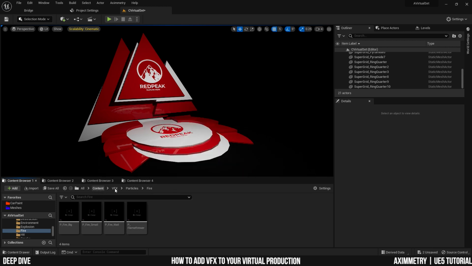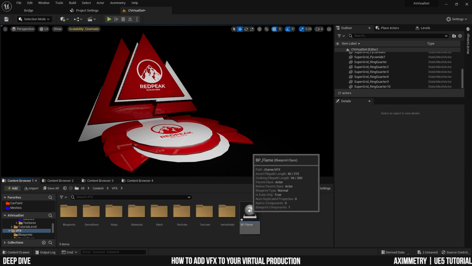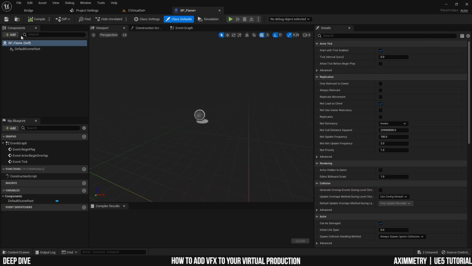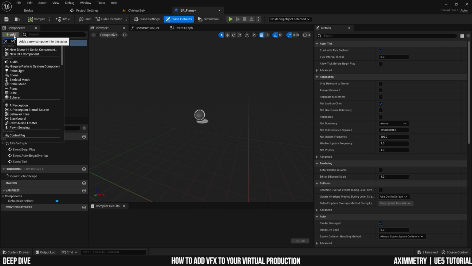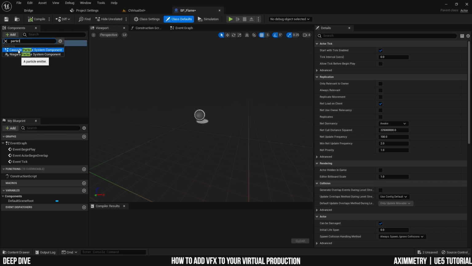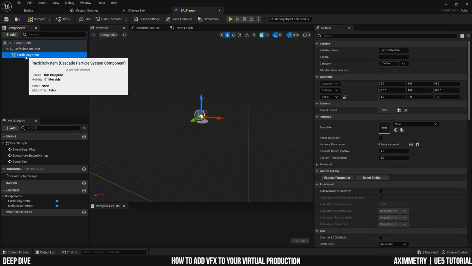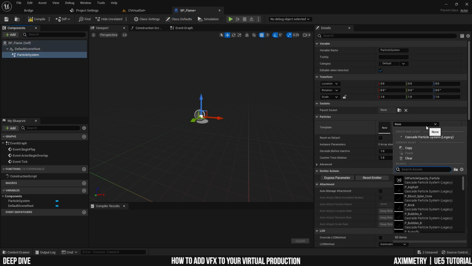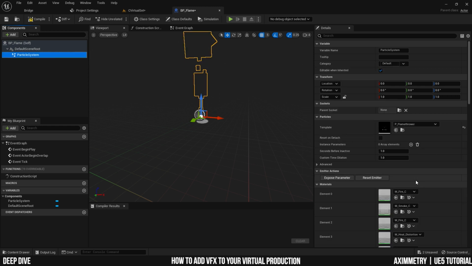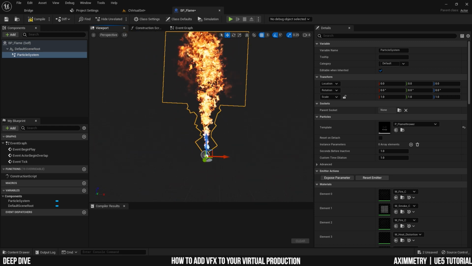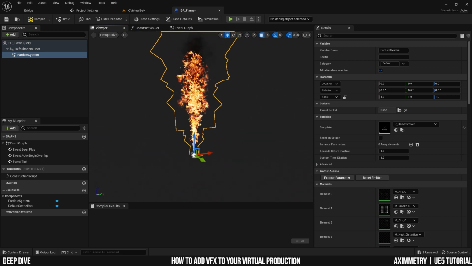So I'm going to head back to my blueprint and double click on it, and I'm going to add a particle system Cascade because the flame is using the Cascade, and now I'm going to search for the P underscore flamethrower. There you go. And as you can see, you can already see the effect.